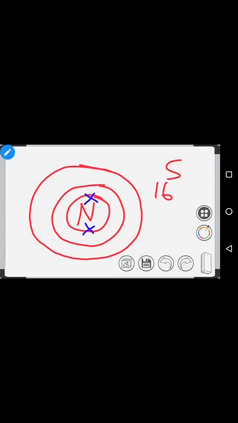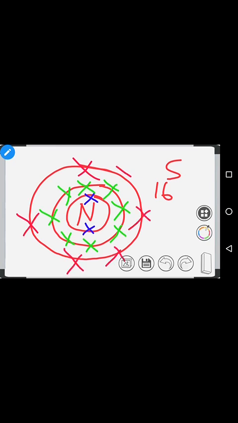The remaining, 16 minus 2, 14 is there, but the L shell can bear only 8 electrons according to the formula 2n square, where you substitute n equal to 2. So we can put 8: 1, 2, 3, 4, 5, 6, 7 and 8. Now 2 plus 8, 10 electrons are gone. The remaining 6 electrons will go to which shell? M shell: 4, 5, 6.